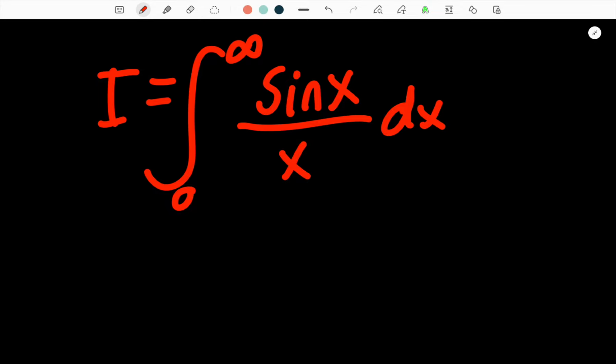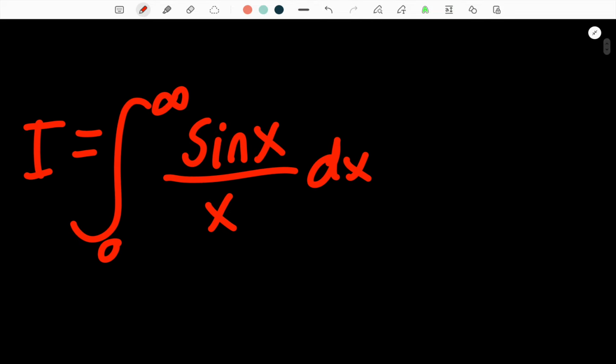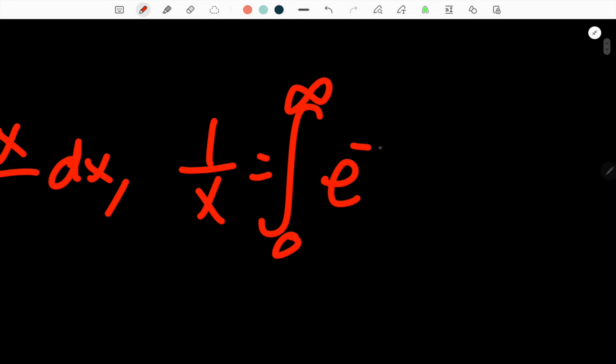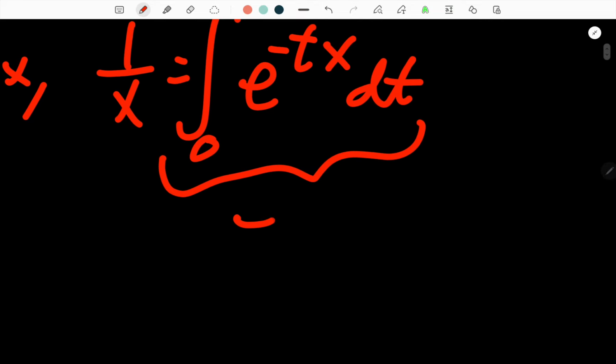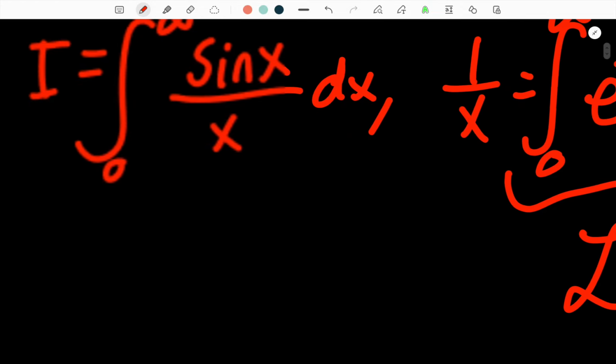now usually you'll see on YouTube people will use Feynman's trick, but I don't really want to use Feynman's trick today. Now, I love Feynman's trick more than probably anybody, but let's do it a bit differently. The way I want to do it is, we know that 1 over x is equal to the integral from 0 to infinity of e to the negative tx dt. Now, this is literally just the Laplace transform of 1 transforming into x. Now, this integral is very easy to evaluate to show that this is true,